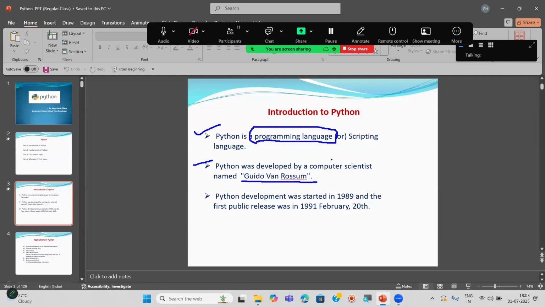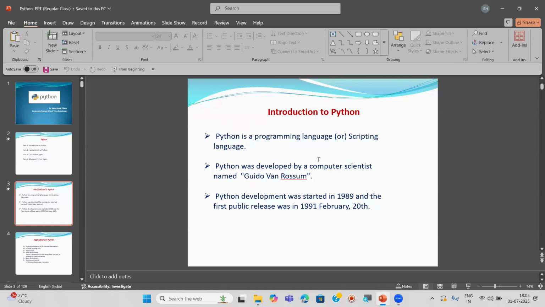What is the purpose of a programming language? Okay, I explained. Computer language. Not computer, sir. It's a wrong answer, no?